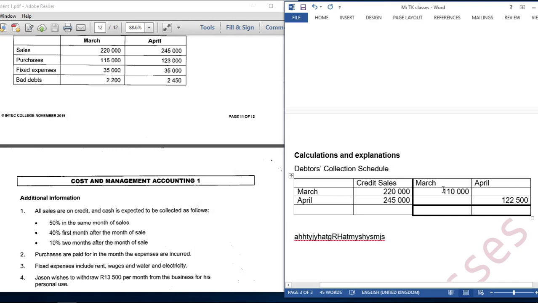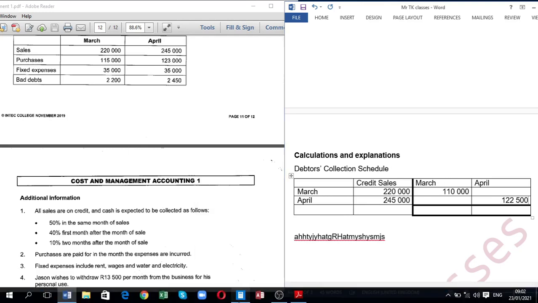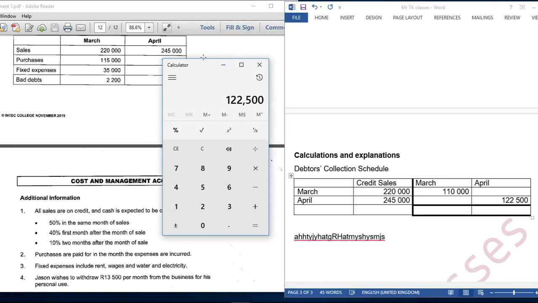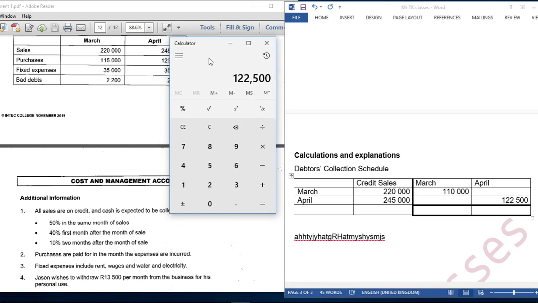So if we sell in March, we are going to receive 40% in April, because they are saying we are receiving 40% in the following month. So we are going to say 220,000 multiplied by 40%. Okay, 88,000 is going to be received in April. This is the first month after the sale.